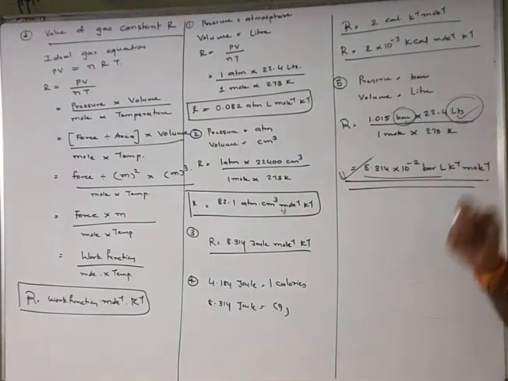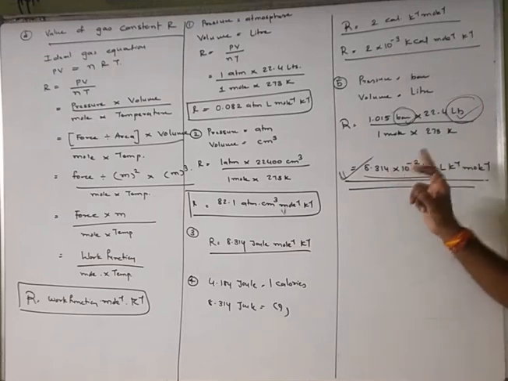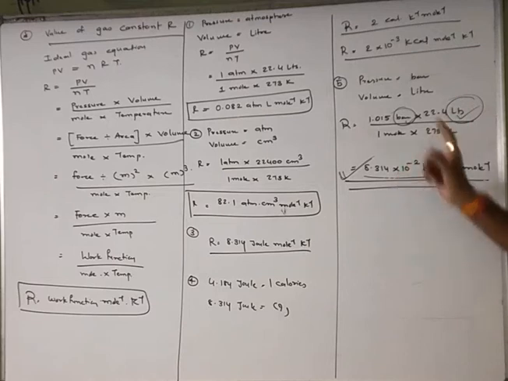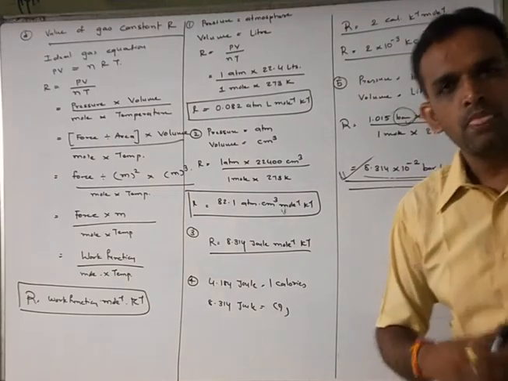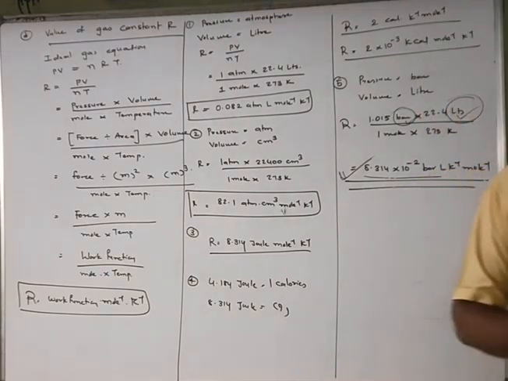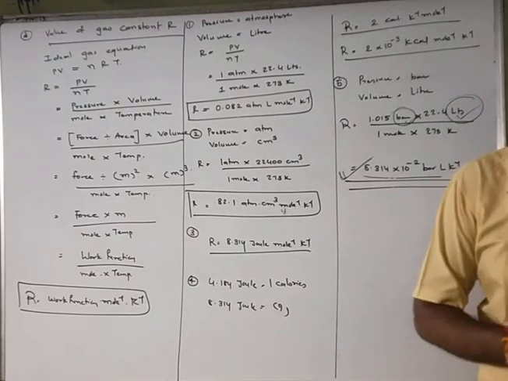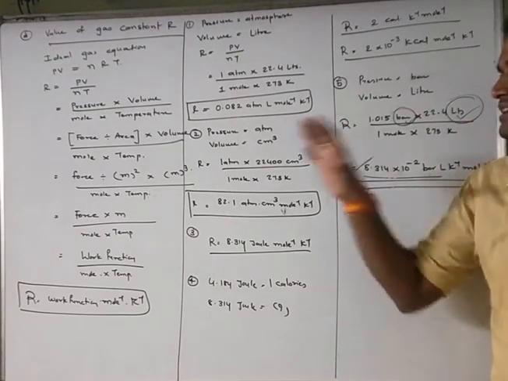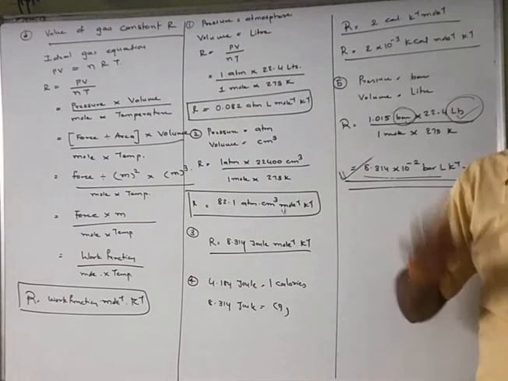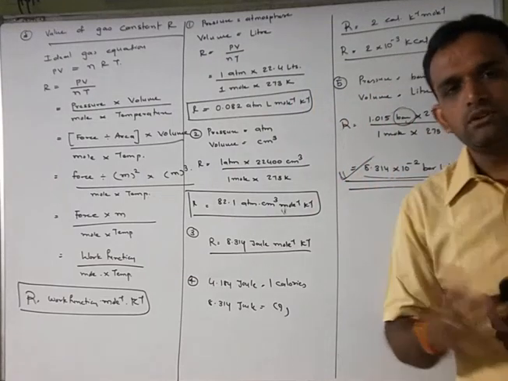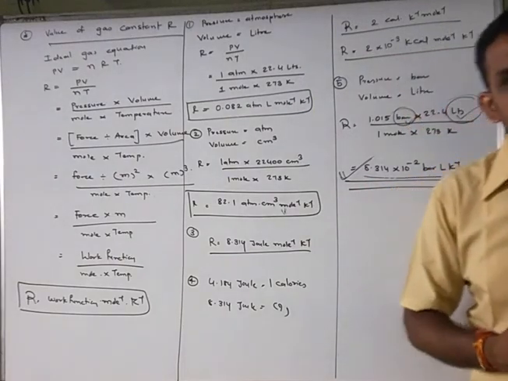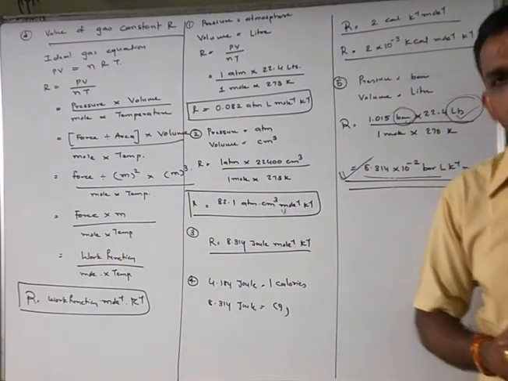But most probably, as we discussed, you have to take the value of R as this one, right? Because in maximum examples, the pressure will be given in bar and volume will be given in liter. Understand? So up to here it's enough, right? Tomorrow we are going to discuss some examples related to all these topics. So first of all, write down all these things, and then in the next video we are going to discuss the examples. Okay, so thank you very much.